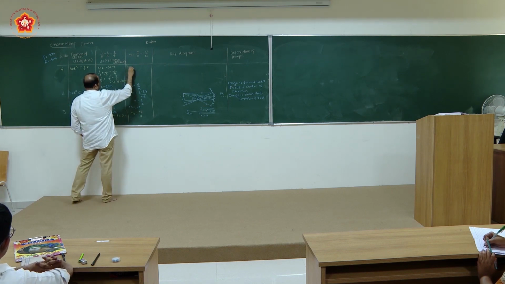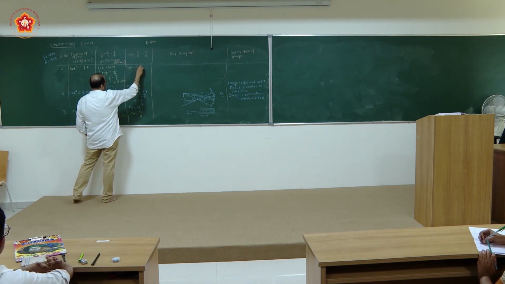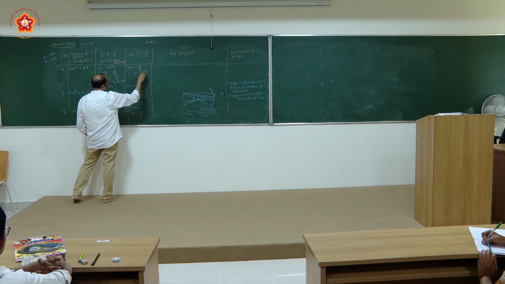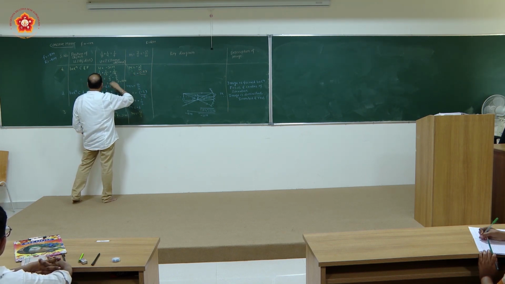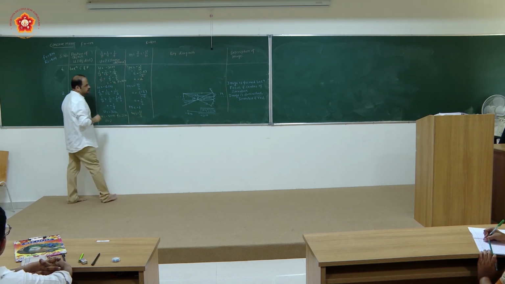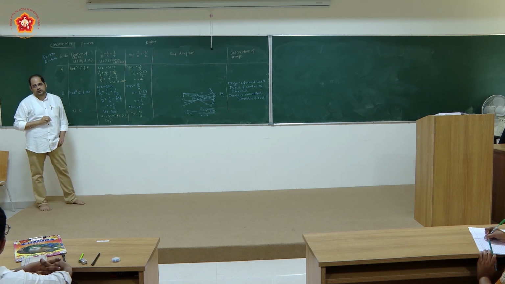The magnification will be taken as minus of v by u. So it will be minus of minus 6 centimeter divided by u. The value of u is minus 3 centimeter. So you will be having minus 2. So the size is double.